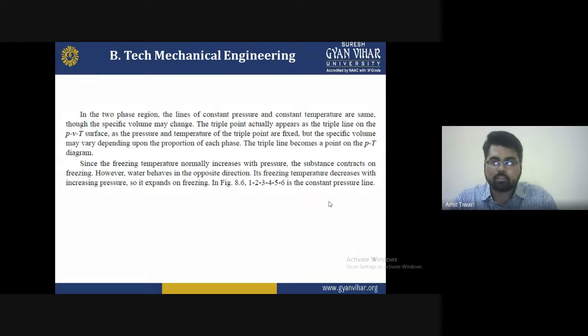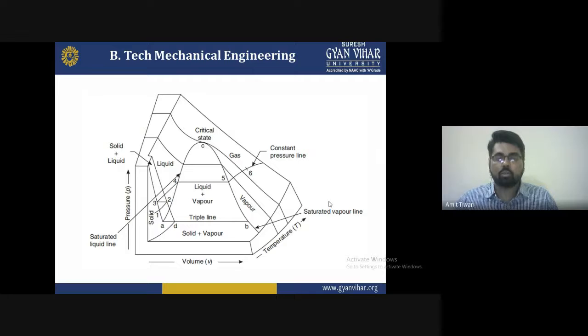So the freezing temperature decreases with increasing pressure. It is expanding on the freezing line, from 1, 2, 3, 4, 5 and 6, in the constant pressure line. That's why we can say this 1, 2, 3, 4, 5, 6 is a constant pressure line. It will be considered as a point.